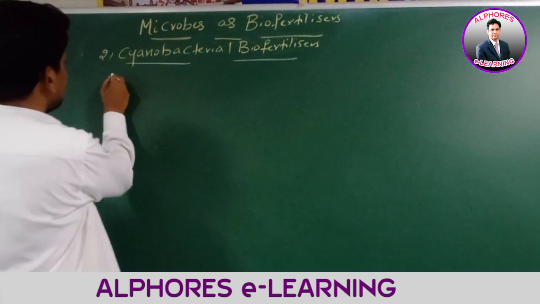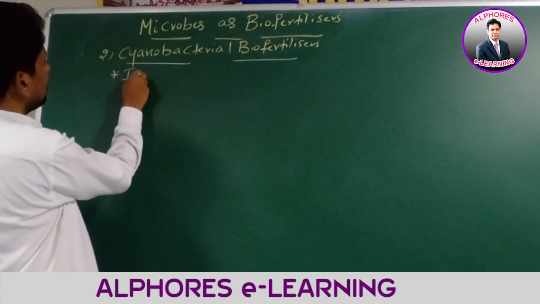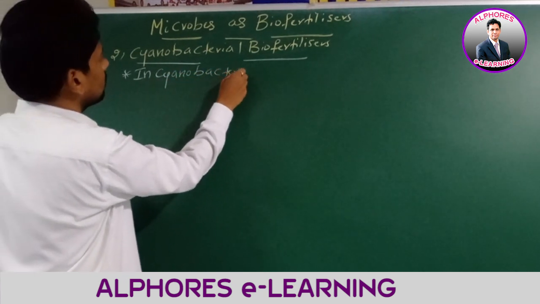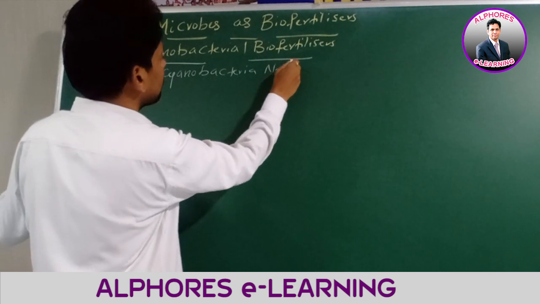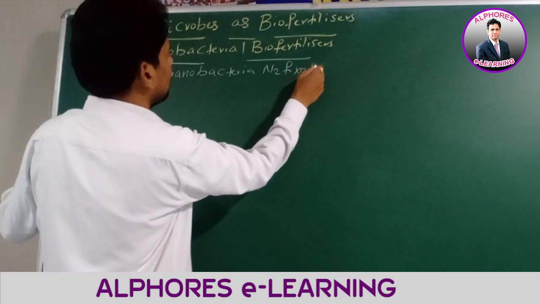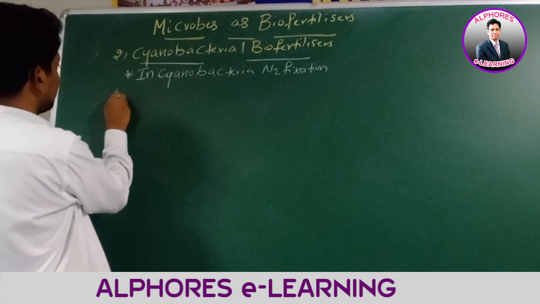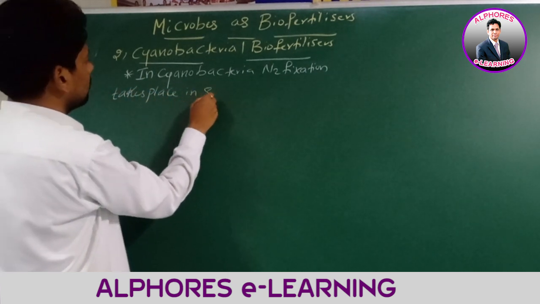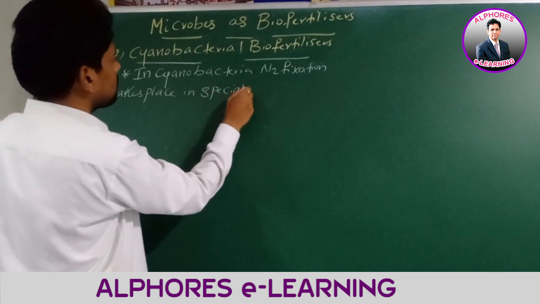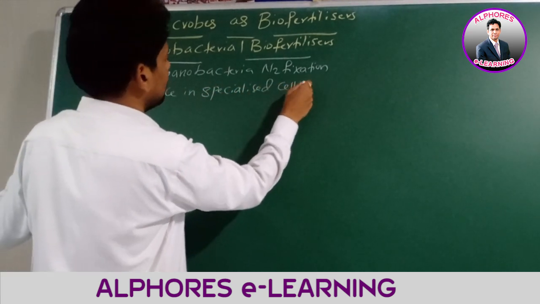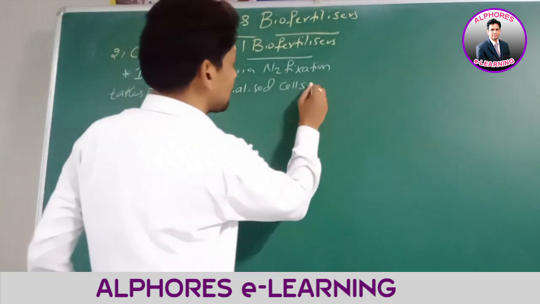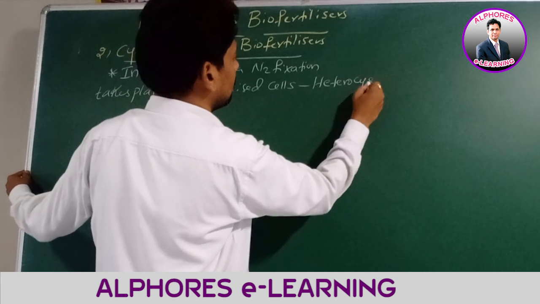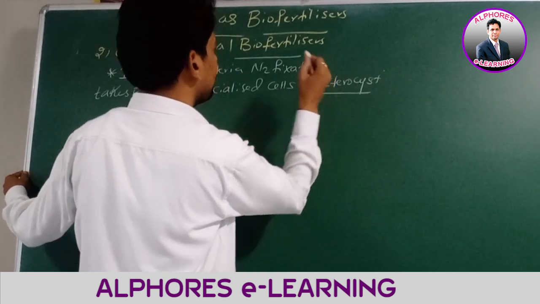Therefore, in cyanobacteria, nitrogen fixation takes place in specialized cells. Sir, what are the specialized cells called? Heterocyst.